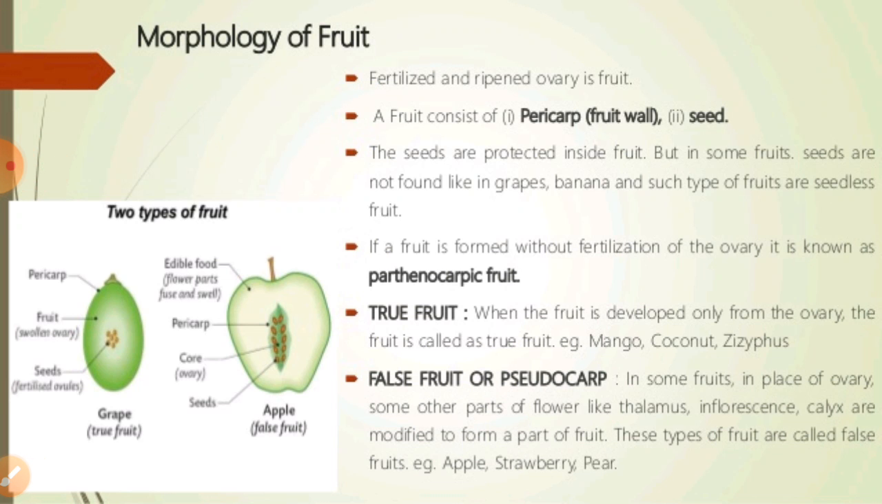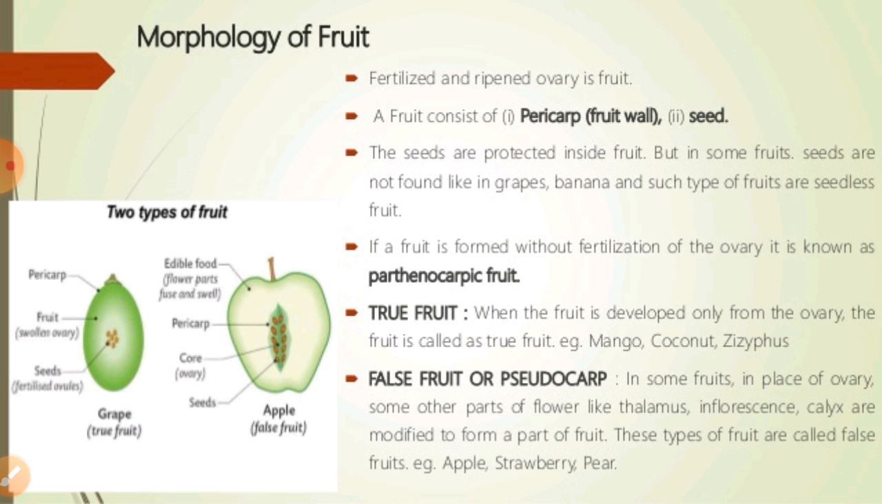Still, we all know that these fruits and seeds develop from the flower. During fertilization, different changes take place in that flower, in which the ovules develop into the seeds, as I have told you. And the wall of the ovary is thickened and ripened into the pericarp, and that is called the fruit wall. This way it forms the fruit.